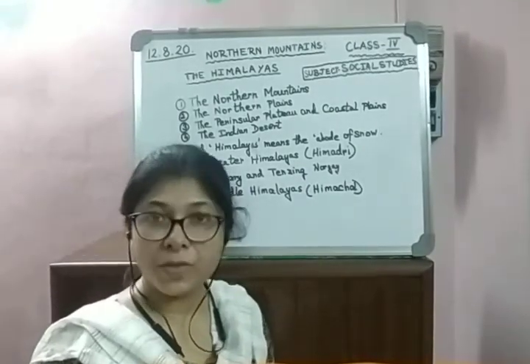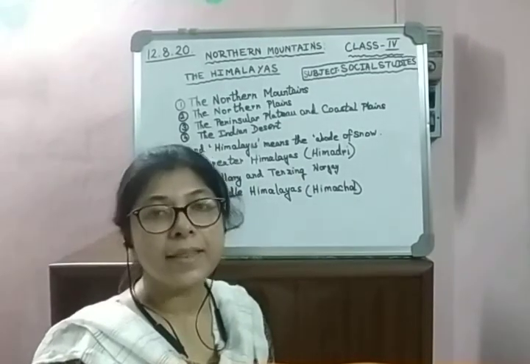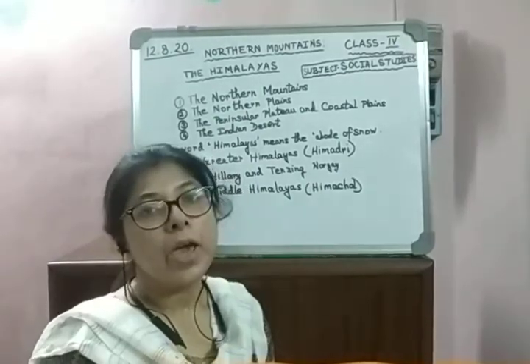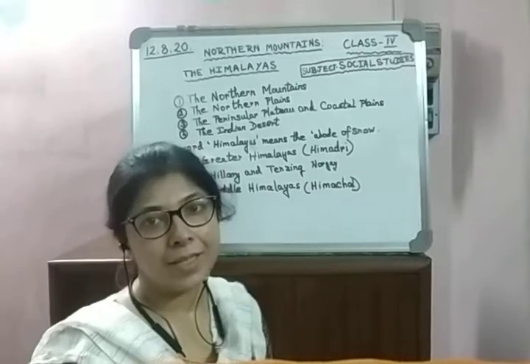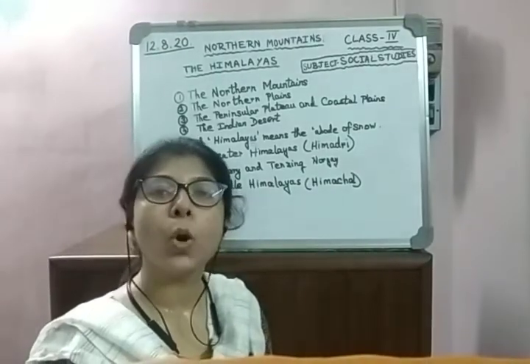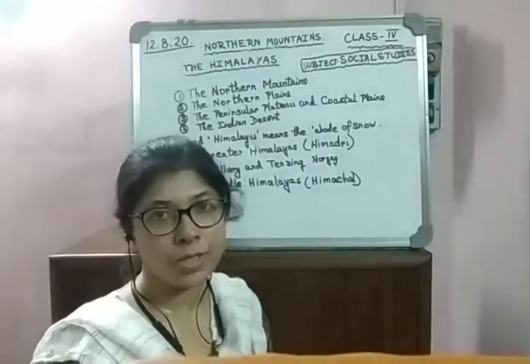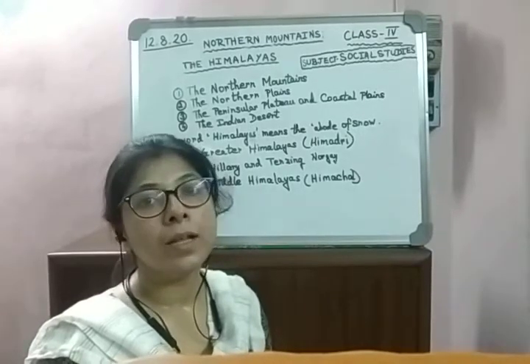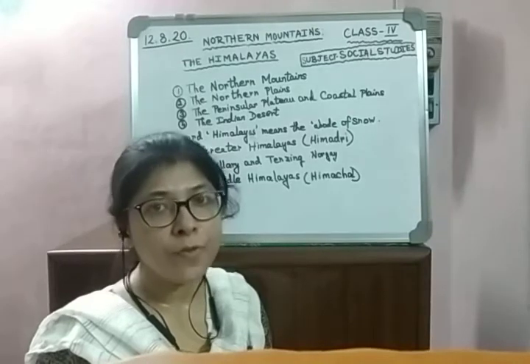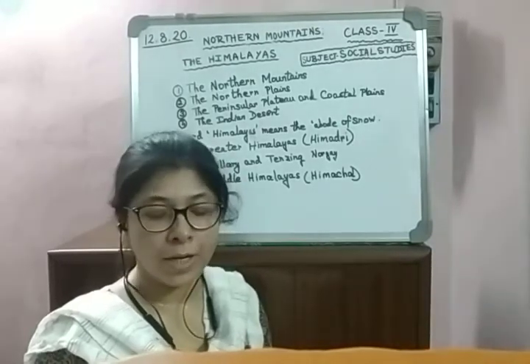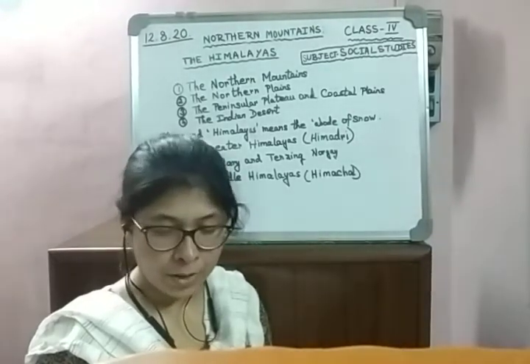Here the height of the mountains is lesser than that of the Greater Himalayas. In the Middle Himalayas, we see some important valleys like Kashmir, Kulu, and there are also some important hill stations like Shimla, Nainital, Mussoorie, Darjeeling. We also find an important pass over here like the Rohtang Pass in Himachal Pradesh.